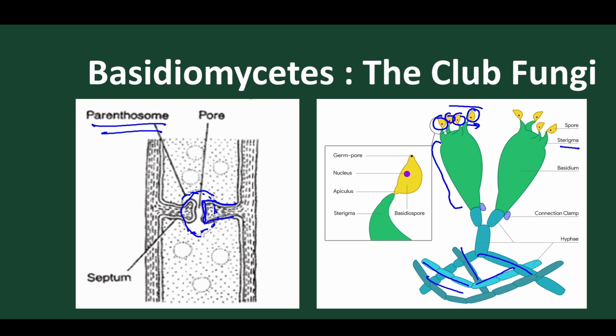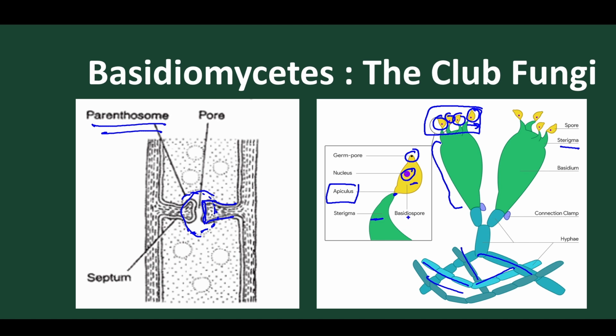Here the Basidiospores are exogenous in origin. Each Basidiospore contains a small pore, called a germ pore, and within the Basidiospore we find a uninucleate condition. The sterigmata and the Basidiospores are joined by a connection called the apiculus.